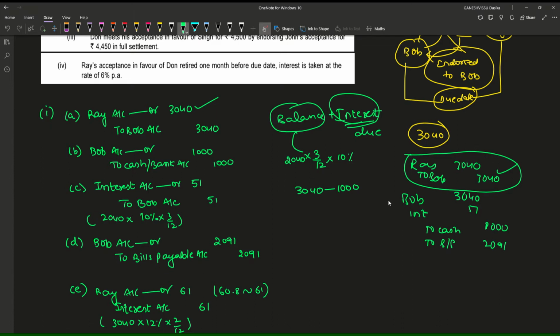Now let us have here 3040 is receivable from Bob. So we need to debit Bob by 3040. First 1000 rupees has been there, so 1000 rupees has been completed. Okay, now 2091 is there.